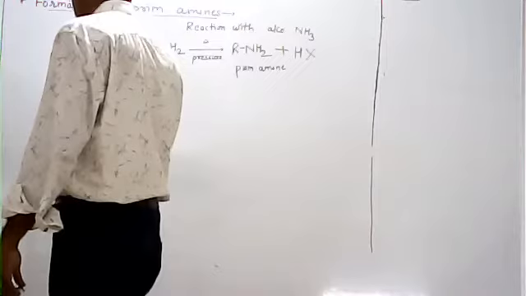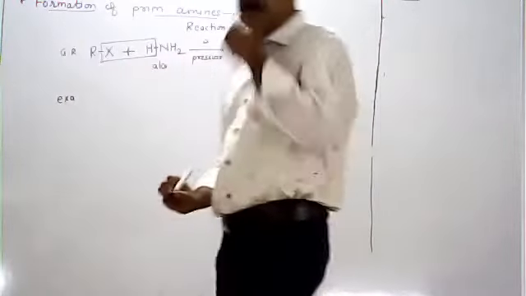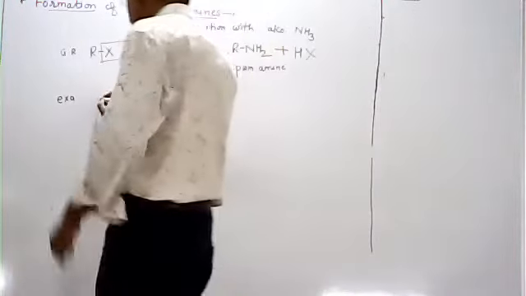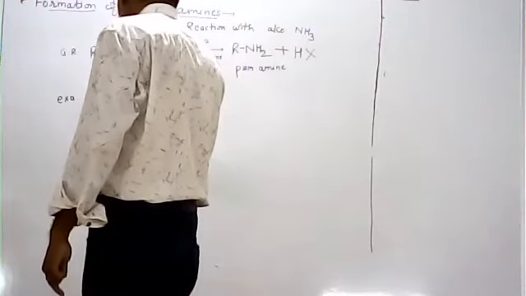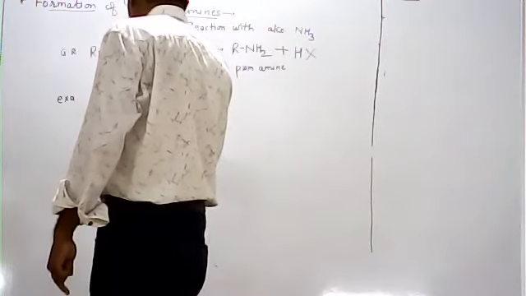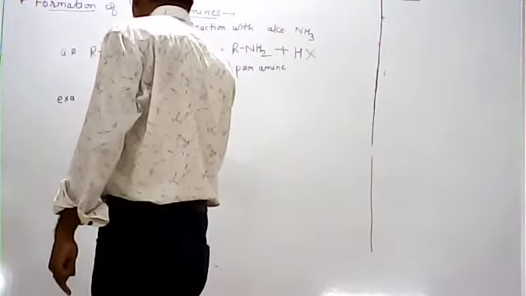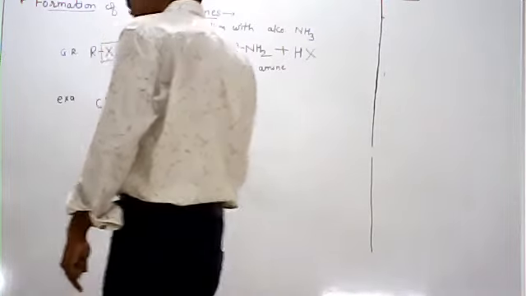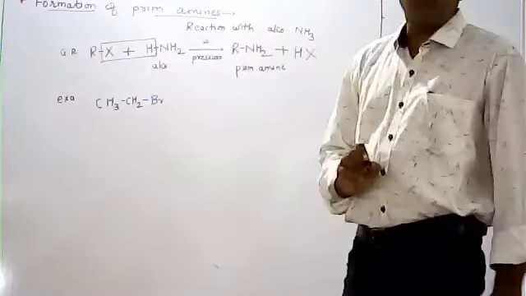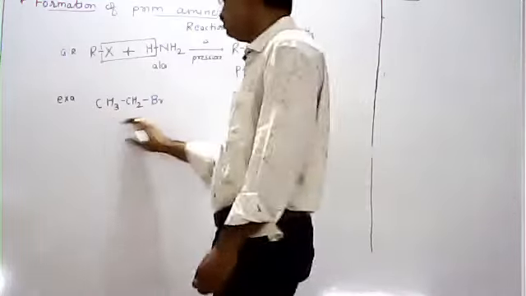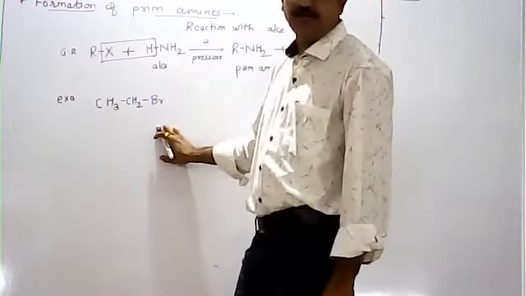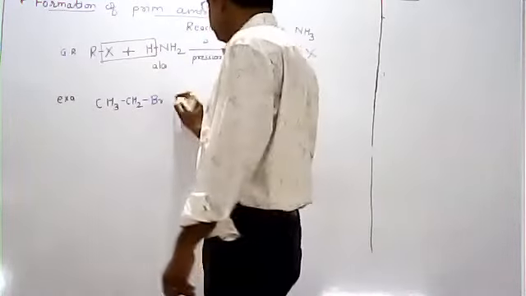Now examples. Suppose the alkyl halide we have taken is CH3CH2Br. What is the name of this compound? This is ethyl bromide or bromoethane.